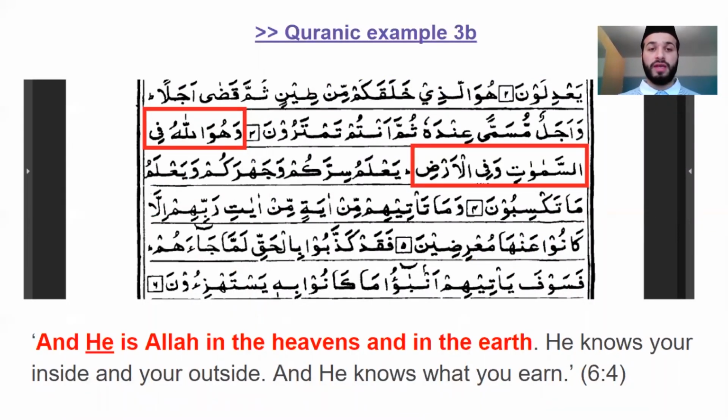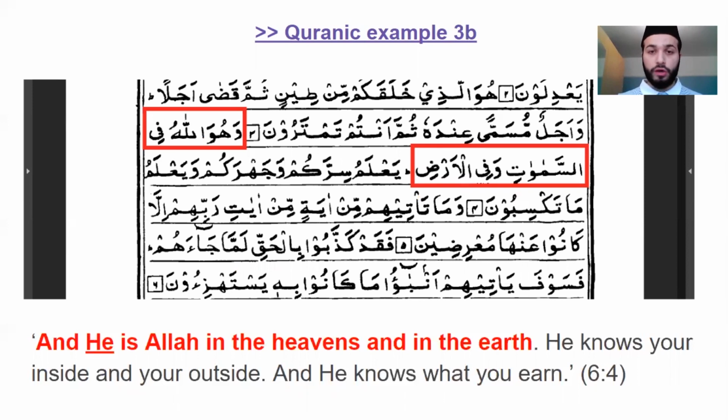The second word we've done today is huwa, which is he. Now we've already done a verse previously mentioning the heavens and the earth, and this is something that comes up a lot in the Quran, that Allah created the heavens and the earth, and Allah often emphasizes in the Quran saying He is the one. It is Allah. He is Allah who created the heavens and the earth. Here we have heavens and the earth again, and Allah has used the word He to emphasize the word Allah. So this verse means, and He is Allah in the heavens and the earth.